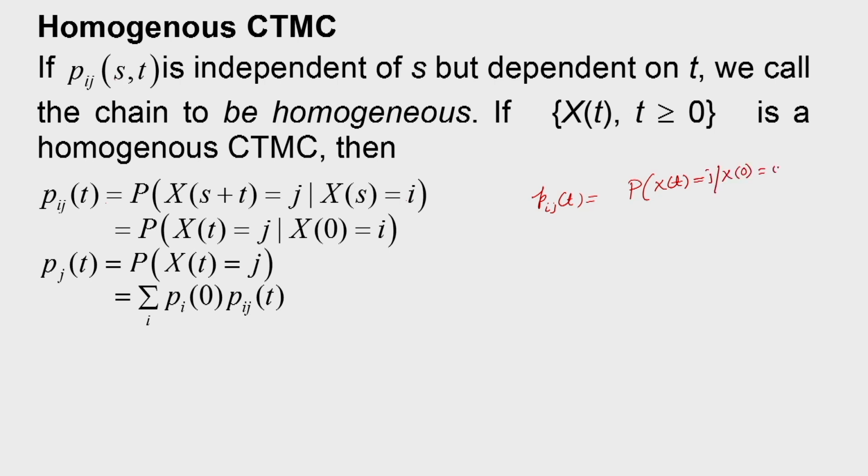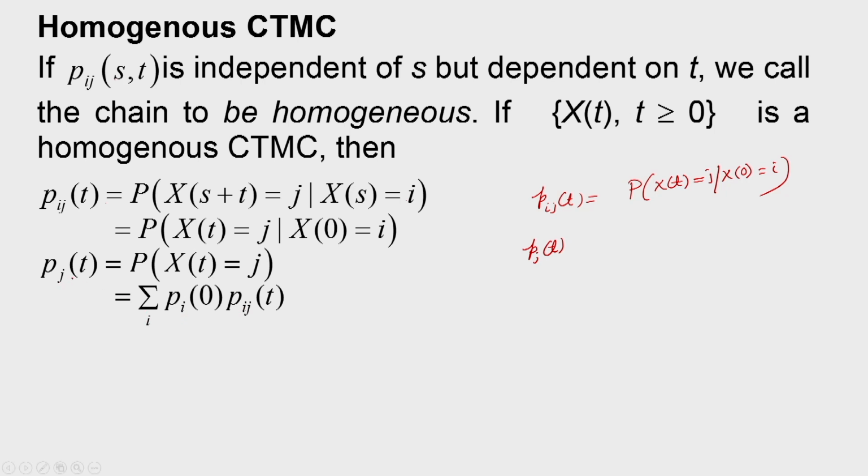Now, suppose we have to find out any state probability, suppose Pj(t), that is the probability of state j at instant t. So, probability of X(t) equal to j. So, how can we find it? Summation over i of pi(0) into Pij(t), because this will give the joint probability, and from that joint probability, if we sum over i, then we will get the marginal probability.